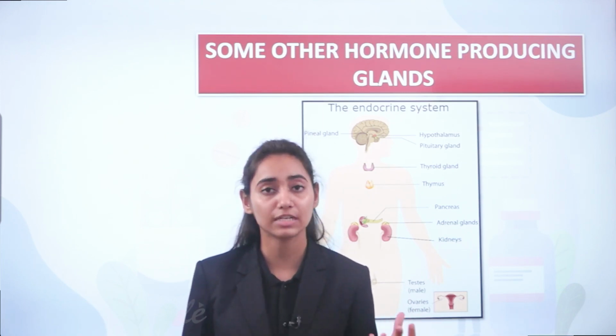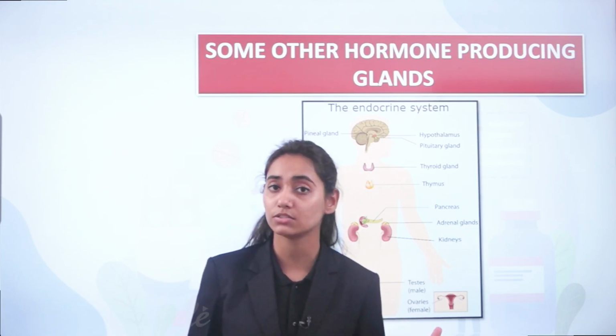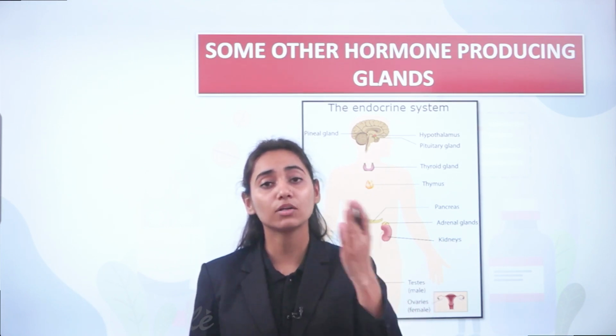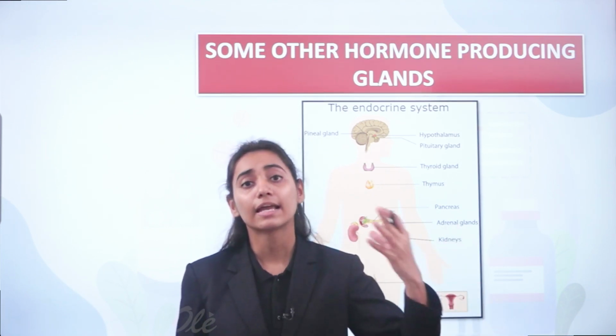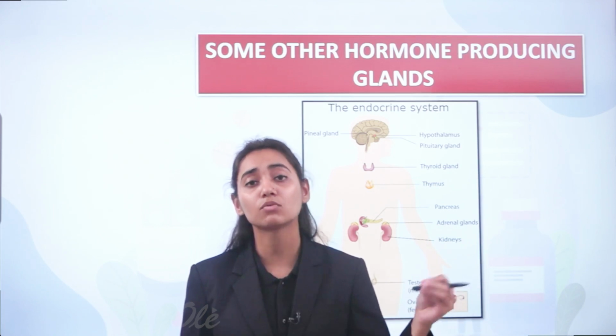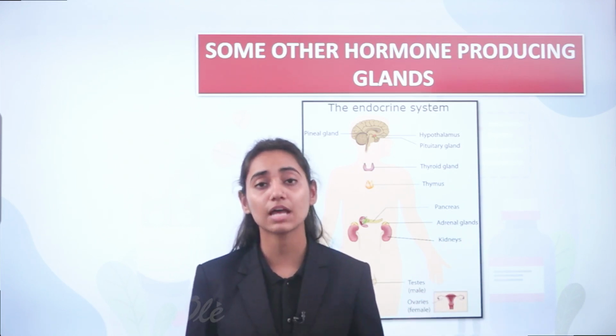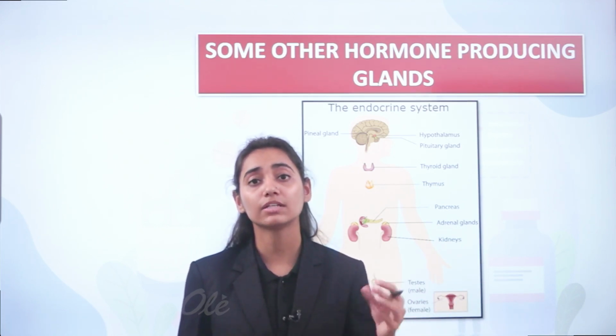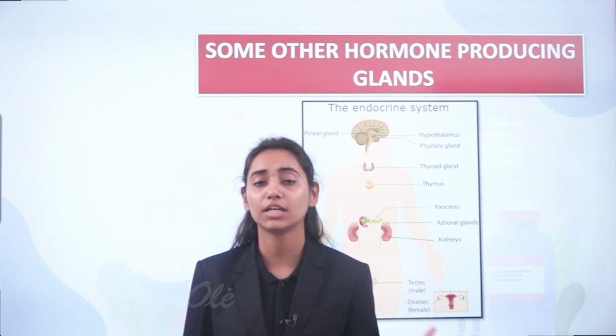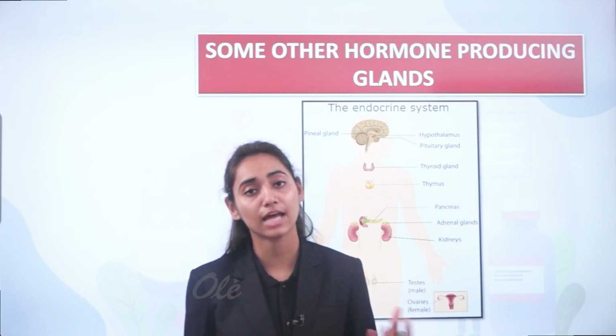For example, if you're studying pancreas and the secretion is insulin, so you have to remember that over secretion of insulin can lead to decline in the quantity or the concentration of glucose, and under secretion of insulin can lead to excess of glucose in your body, which can lead to a condition known as diabetes mellitus.